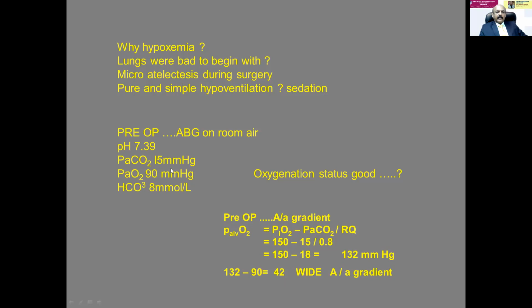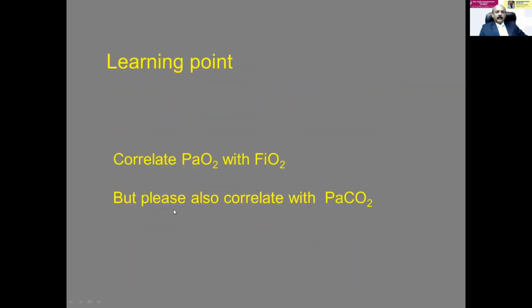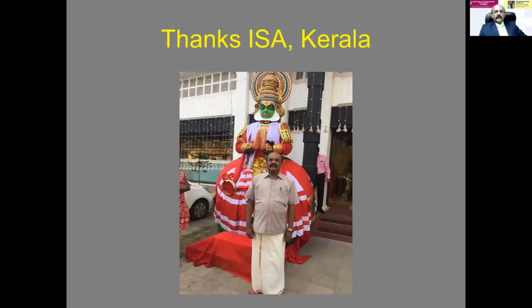But by oversight, as the PaO2 is 90, the anesthetist would have taken up the case. So you have to remember that. So what I want to convey, you always correlate PaO2 with FiO2. At the same time, you also correlate with PaCO2. Then only you can find out the oxygenation failure and ventilation failure. So I think I could convince you about interpretation of arterial blood gases.